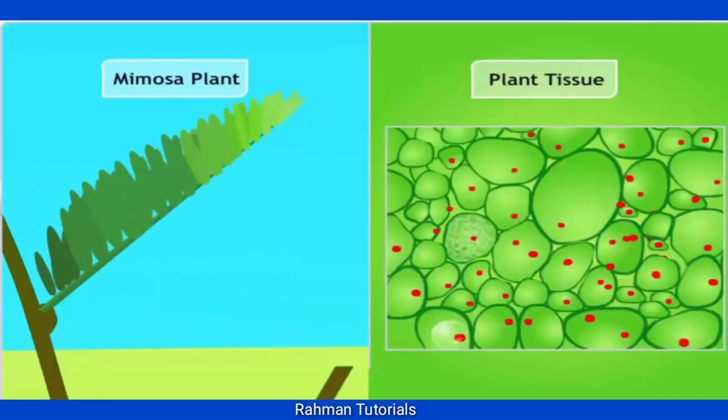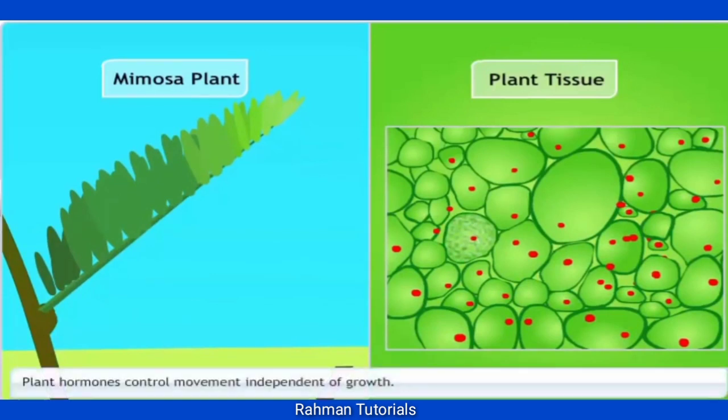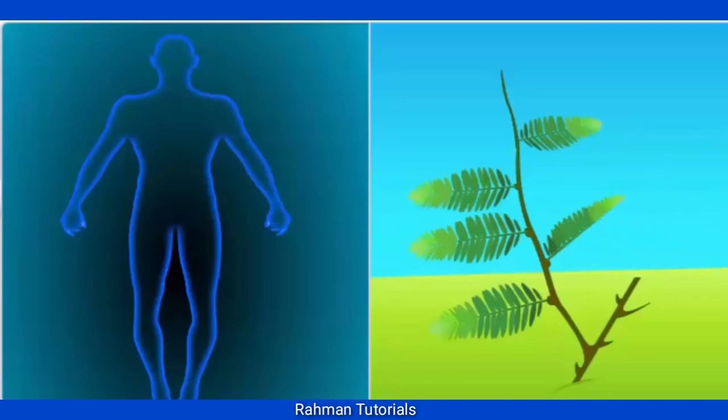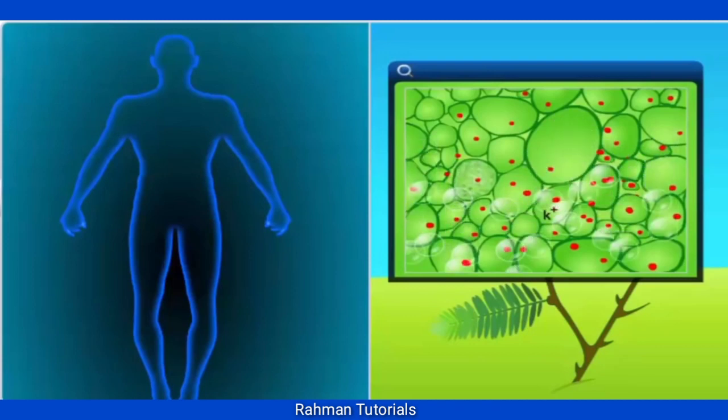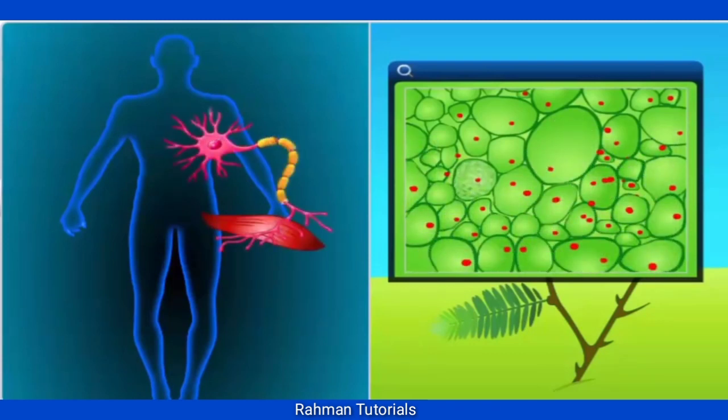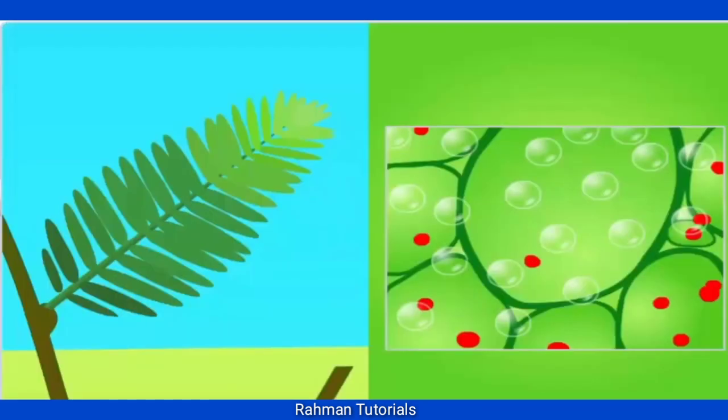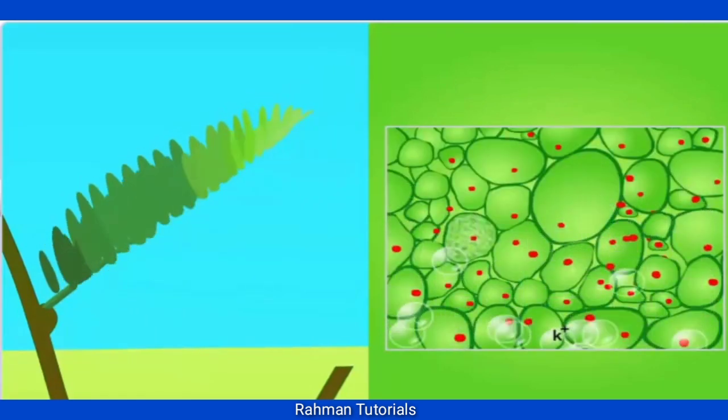This movement is independent of growth. Again, like animals, plant cells must change in shape for movement to happen. There is a specialized protein found in animal muscle cells. Plant cells change shape by changing the amount of water in them, resulting in swelling or shrinking and therefore in changing shapes.